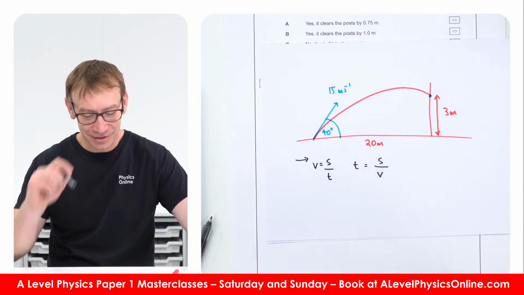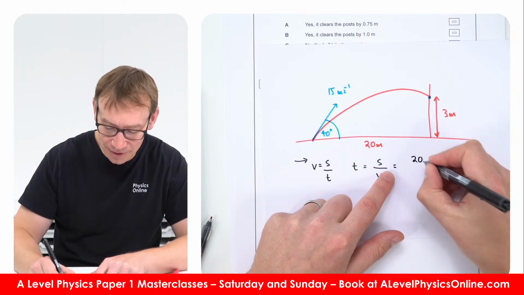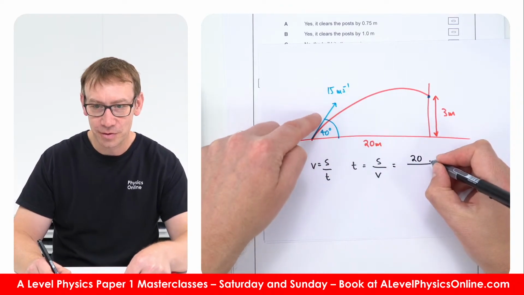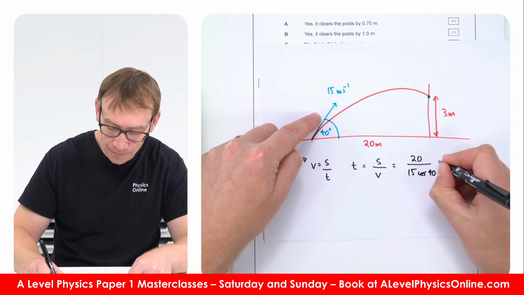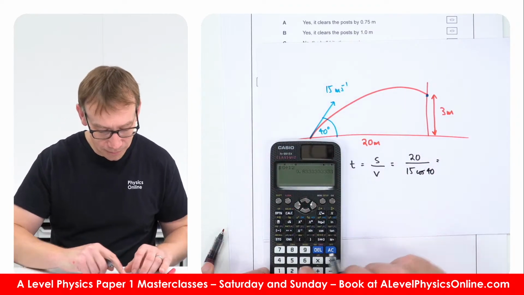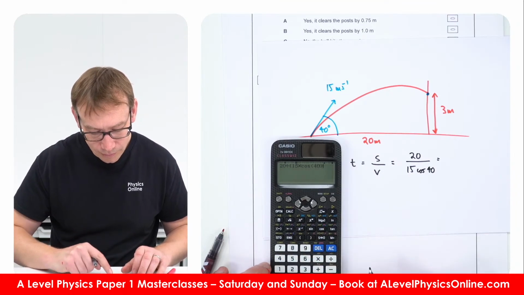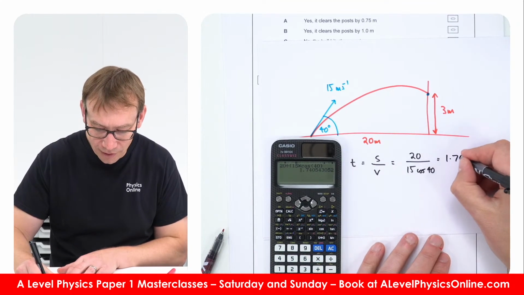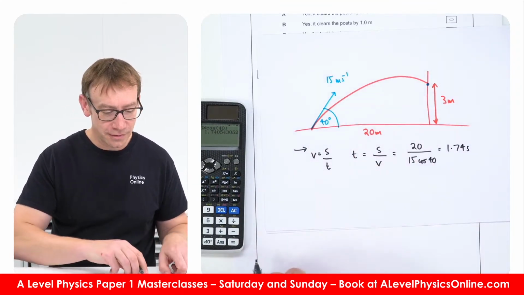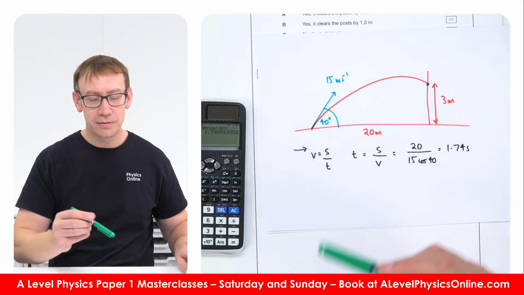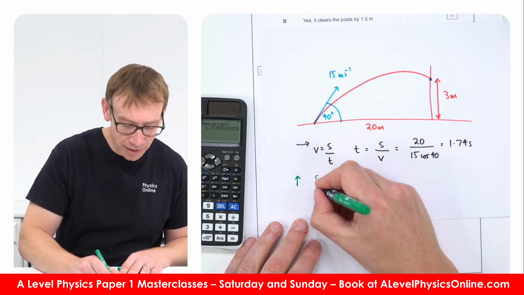Okay, right, so the time then it takes is equal to the distance of 20 metres divided by the horizontal component of velocity, which is 15 cos 40, which is equal to 1.74 seconds. Okay, now in the vertical direction, let's go to green for the vertical direction. I'm going to say upwards is positive, and I'm going to write down SUVAT.